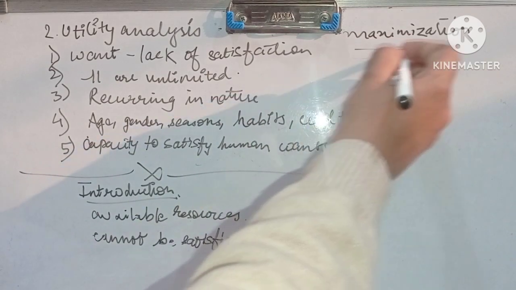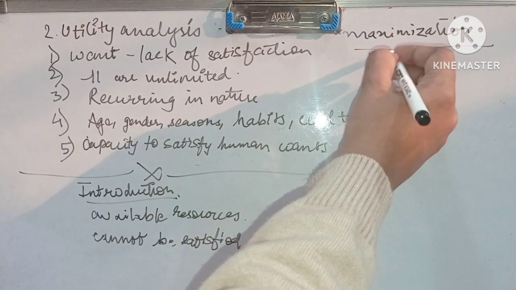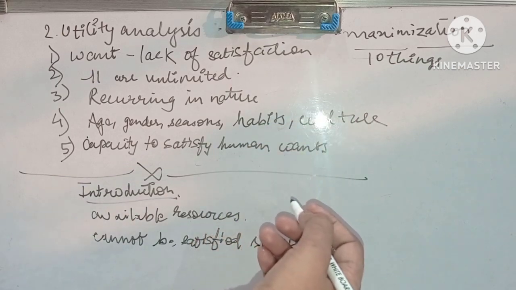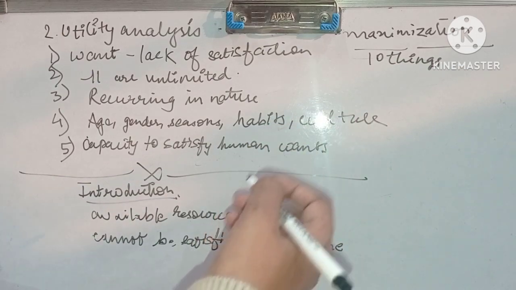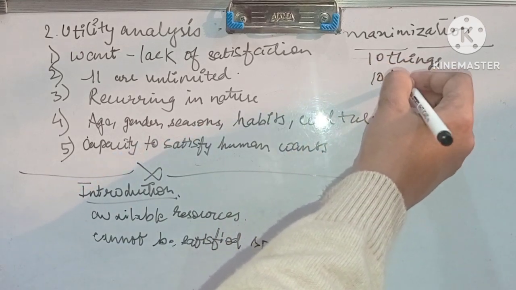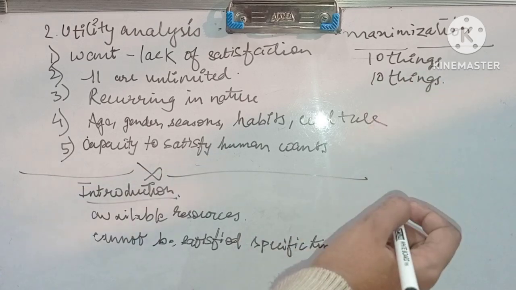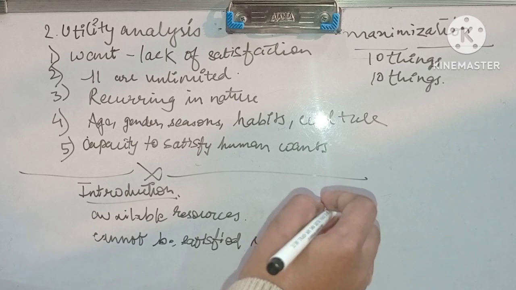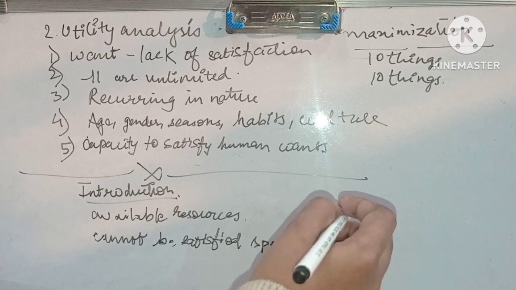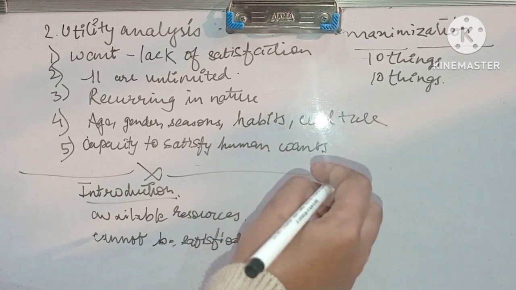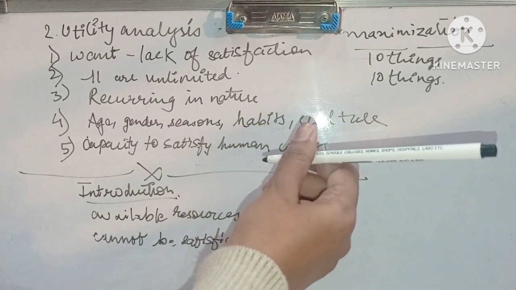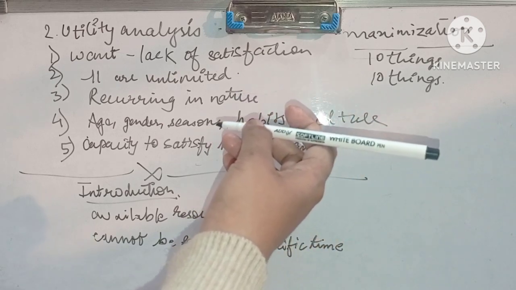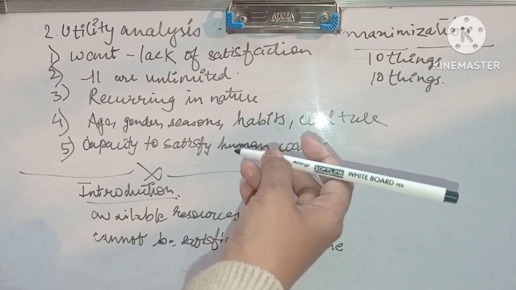Okay, so let's see how in day-to-day life we can satisfy ourselves. List down 10 things which satisfy your wants, and 10 things which satisfy the want of a specific person. Example, for a teacher, the chalk is important. So chalk is the commodity which satisfies the teacher, and it has utility for the teacher. Then a stethoscope for the doctor. And as I am teaching you, this whiteboard pen is important for me, so you can write whiteboard pen or chalk for the teacher, whatever you can.